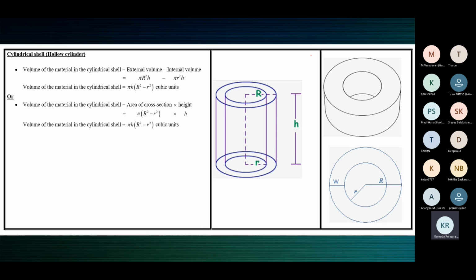Yeah, who's that? Ma'am, Tarun. Tarun Ishwaran, na? No, Tarun, what are we talking about? We're talking about a cylindrical shell. What example did I give you for a cylindrical shell?